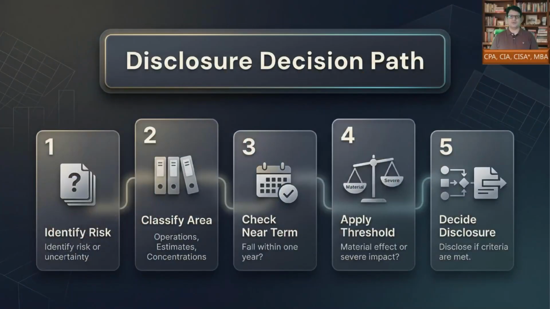Use the decision path on this slide as your exam routine. First, identify the risk or uncertainty. Second, classify the area: nature of operations, estimates, significant estimates, or concentrations. Third, check near term, which means not more than 1 year from the financial statement date. Fourth, apply the correct threshold. For significant estimates, think material effect on reported amounts. For concentrations, think severe impact on normal functioning. Then decide whether disclosure is required.